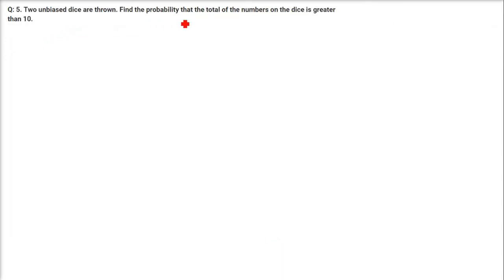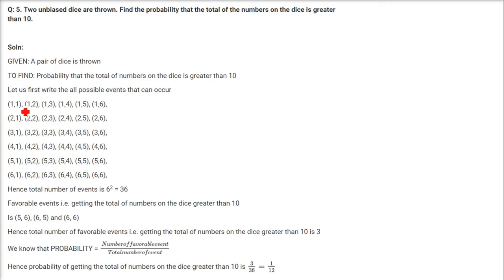Two unbiased dice are thrown. Find the probability that the total of the numbers on the dice is greater than 10. So again, let me show you, as I just explained. These A and B, that is 2 dice, will give all these combinations. That is, 36 combinations will be there. But in this I'm making a row diagonally. So 6,6 is 12. 6,5 and 5,6 is 11. And this is 6,4; 5,5 and 4,6, that is 10.